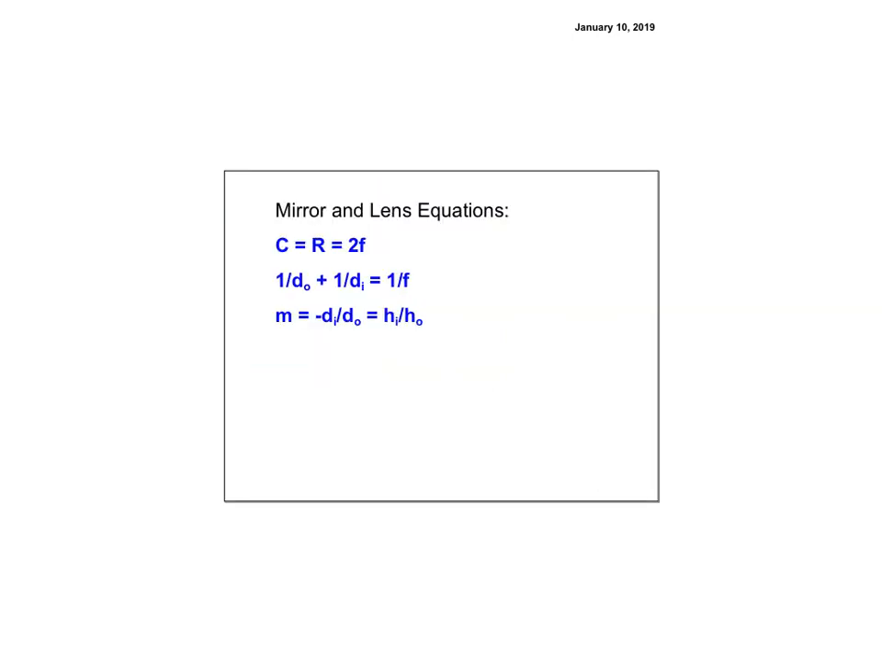The equations you need to know for mirrors and lenses are the same: C is equal to R is equal to 2F, 1 over DO plus 1 over DI equals 1 over F, and M equals hi over ho, which is equal to negative DI over DO. Just remember that negative is important. When you're using the equation, make sure you pay attention to whether it's negative or not, because it can mess it up. Sometimes it doesn't tell you it's negative. It just tells you it's a virtual image, or a convex mirror or a concave lens, and then you have to know that DI is negative when you plug it into the equation, because otherwise you get the wrong answer.